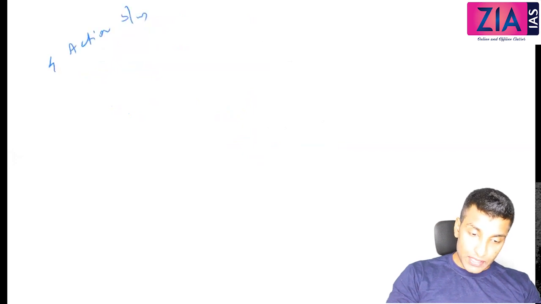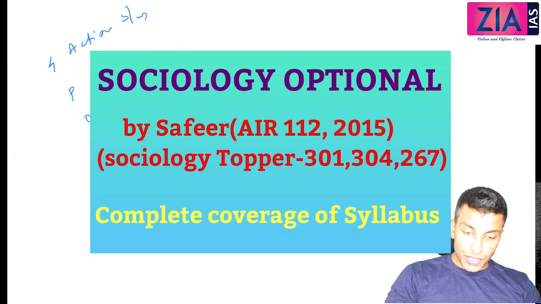When we discuss the cybernetic hierarchy of control, what Parsons says is, the 4 action systems that we have discussed: personality system, organismic system, cultural system, and social system.